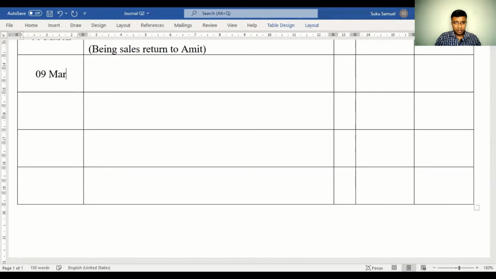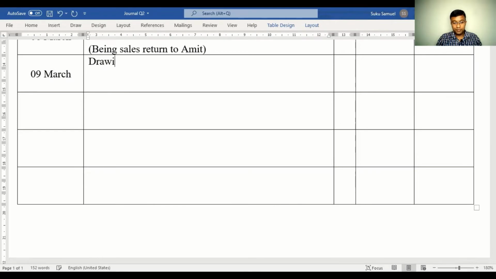Ninth of March, withdrew cash for personal use. When you withdraw cash for personal use, please remember it is drawings, and drawings account is personal. It would be XYZ's drawings account. Since drawings is personal, debit the receiver.